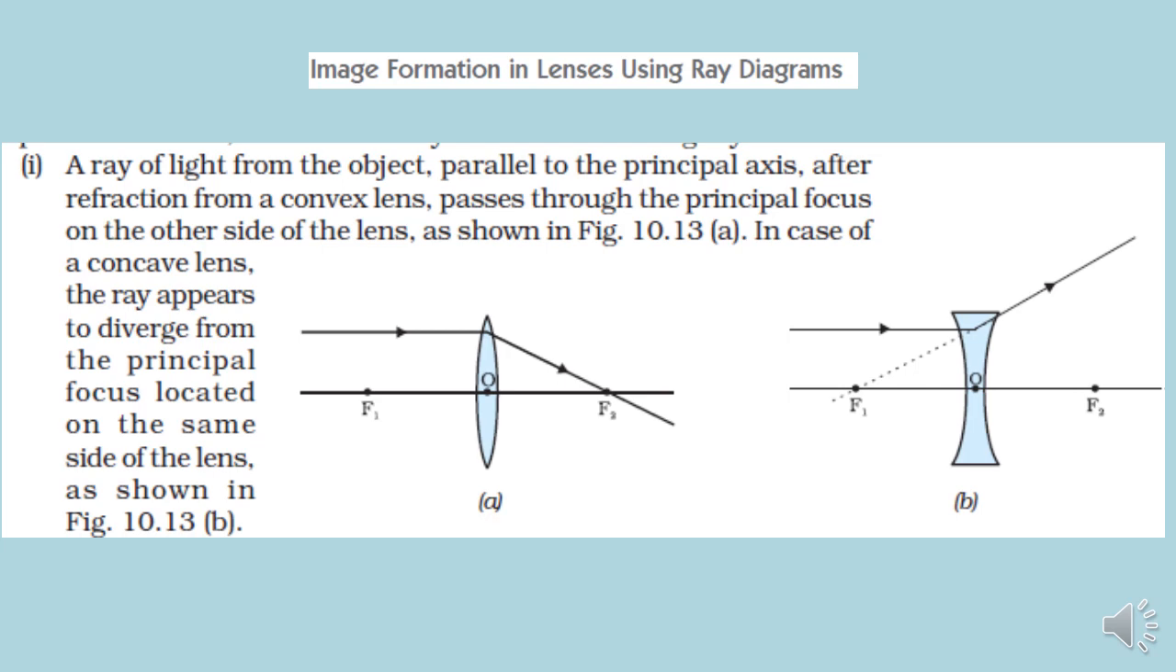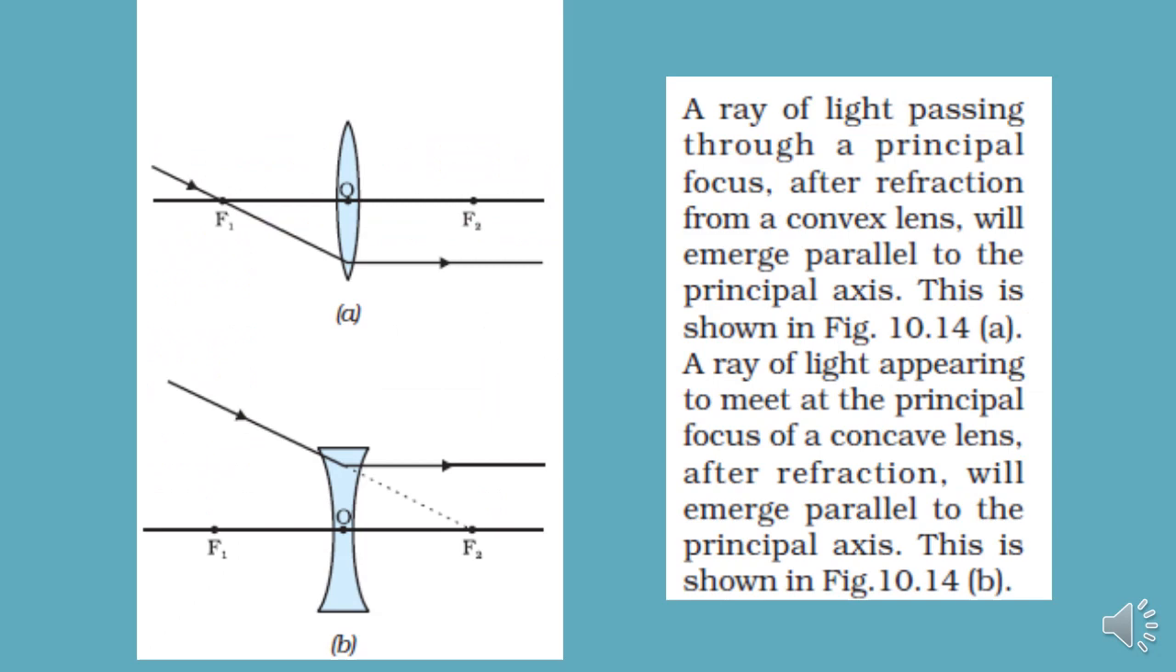Now the thing to remember, as I said in this slide, is that if a ray of light is parallel to the principal axis, then it will pass through the focus, or it will seem to pass through the focus if you are using a concave lens. Let us talk about rule number 2. A ray of light which passes through a principal focus. If a ray of light is passing through the principal focus, or seems that if you extend it, it will pass through the principal focus, then it will emerge parallel to the principal axis.